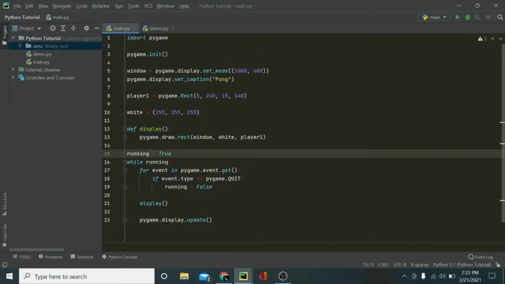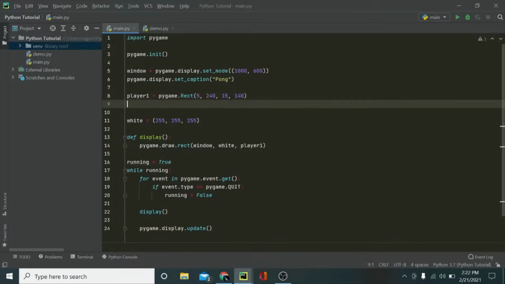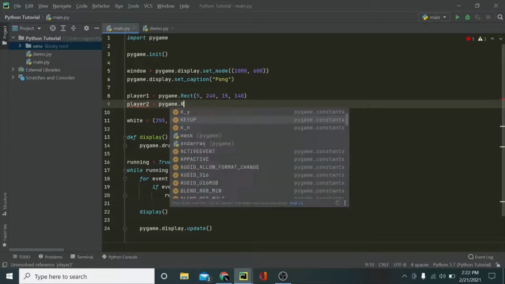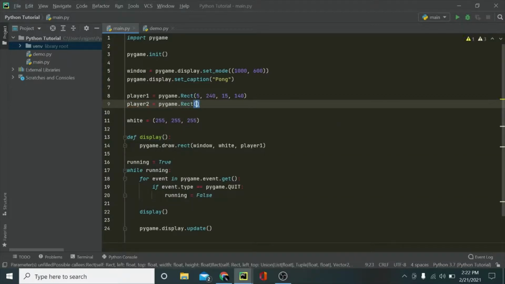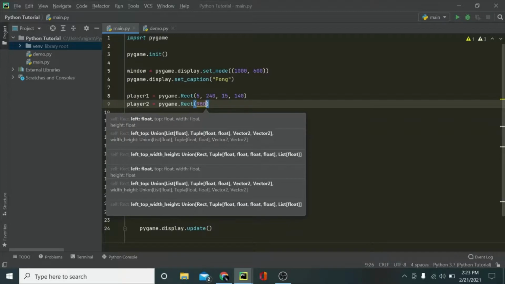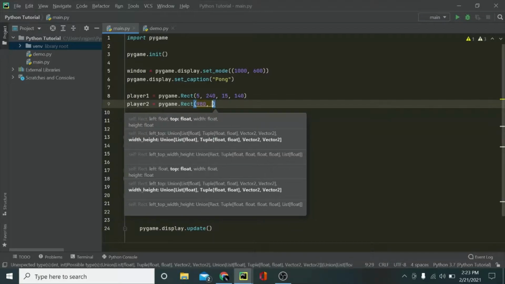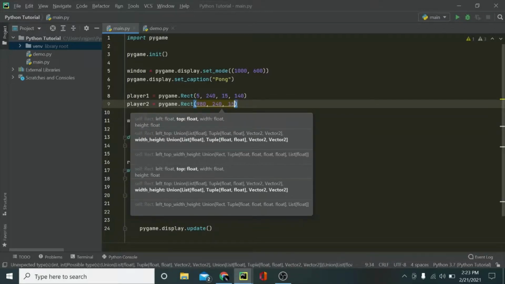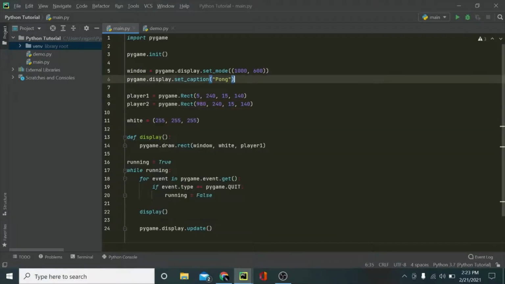Okay, now what else we want to create is player 2. So I'm going to say pygame.Rect, basically the same. I'm just going to switch the x value for it. I'm going to put it at 980, and then 240, and then 15, then 140.